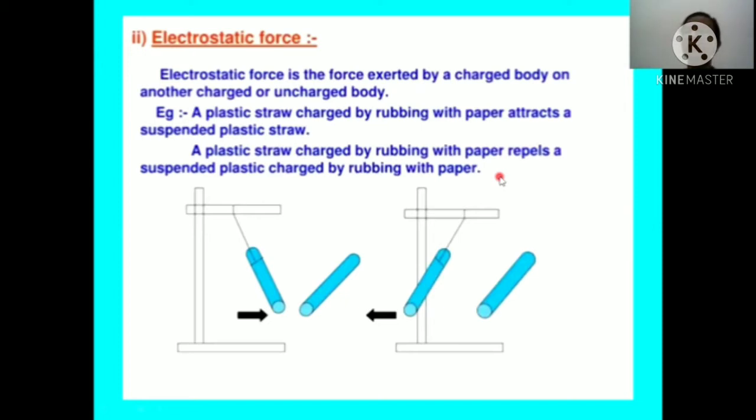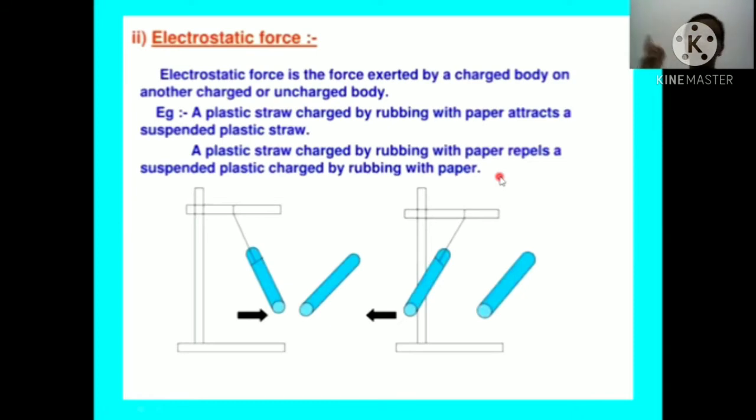When you comb dry hair and bring the comb near bits of paper, you have seen that sometimes the bits of paper are attracted towards the comb. What is happening with the comb? It is charged by rubbing with the hair. You rubbed your hair with it again and again, so the comb becomes charged.